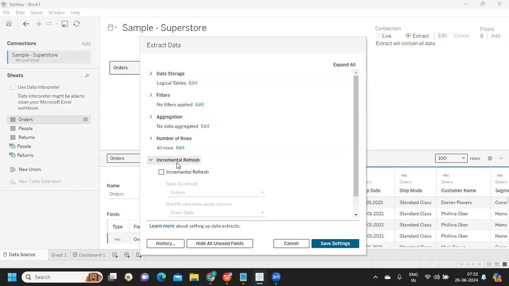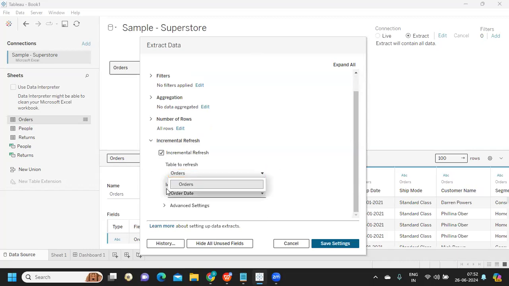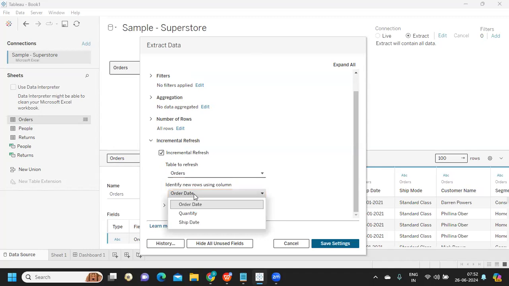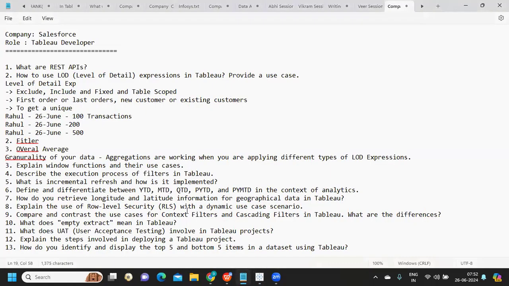You can click on incremental refresh and select the field called incremental refresh, and then choose the table. We have the orders table; I'm choosing that. When you choose that, you need to specify the column that you want Tableau to use to identify new records. Preferably it would be a key column, like order date or your IDs. Those kinds of columns you can use to set up your incremental refresh process. Every time, it will identify if there are any new records available, and based on that it will bring only those new records into the view. So that is about incremental refresh.